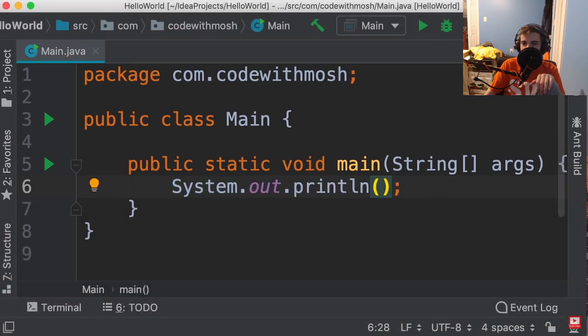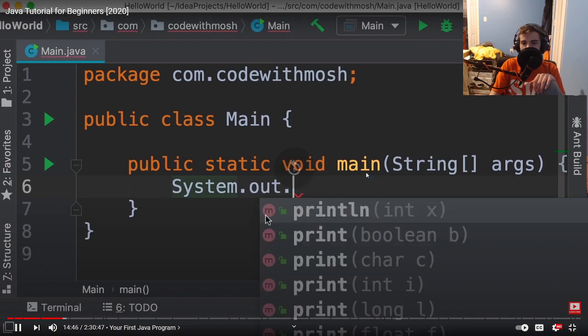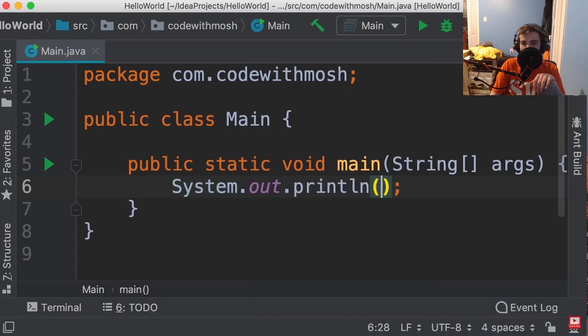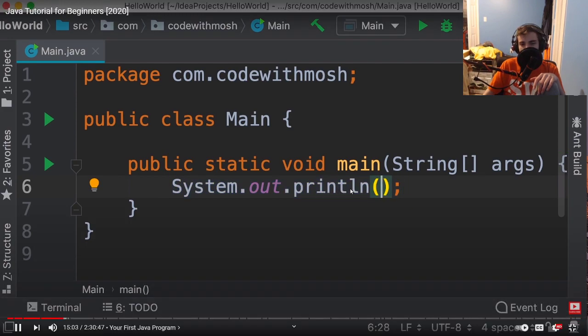Now, you press enter, and IntelliJ automatically adds these parentheses. Look at the icon for this method. So m indicates a method. Now, you press enter, and IntelliJ automatically adds these parentheses as well as a semicolon. So now with the code on line 6, we're calling or executing the println method. Earlier I told you that inside these parentheses, we can pass values to our methods.